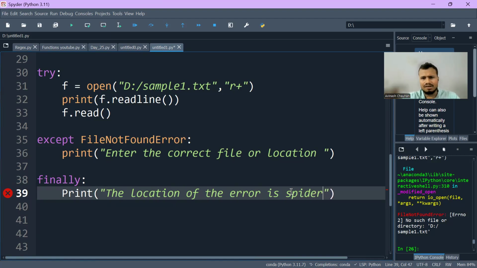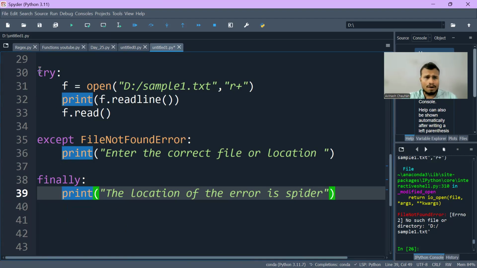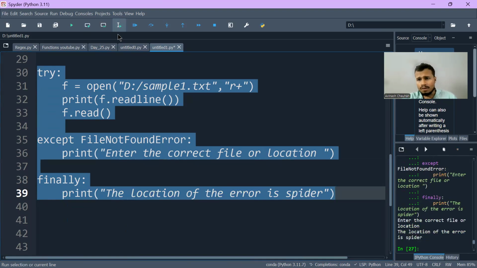I'm just writing this so that you can be aware of what the finally block basically does and the idea behind it. If I now execute all these three lines of code, you can see the finally block will execute regardless of whether there is an error or not.